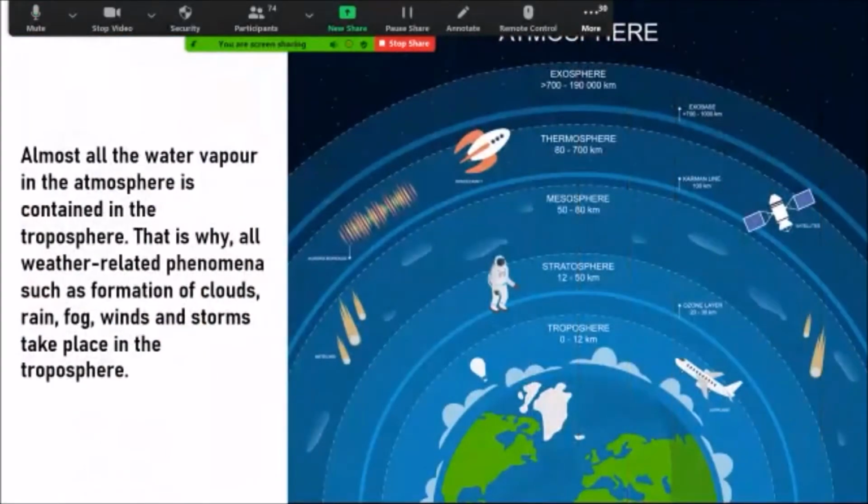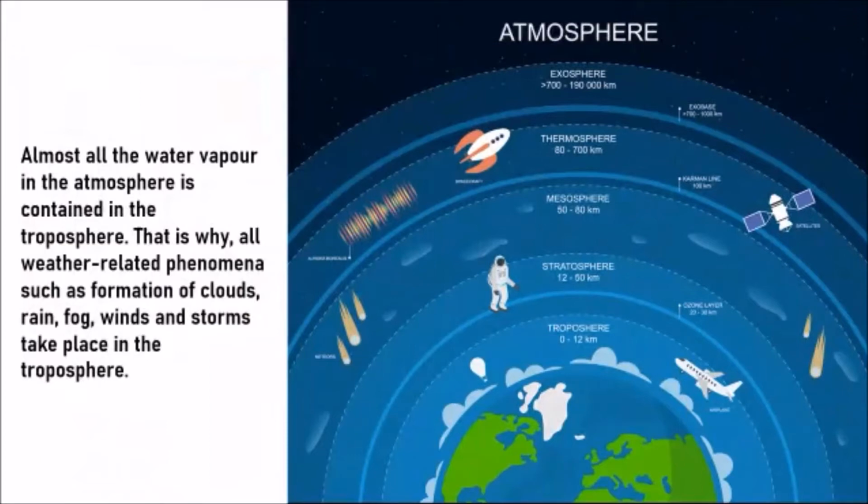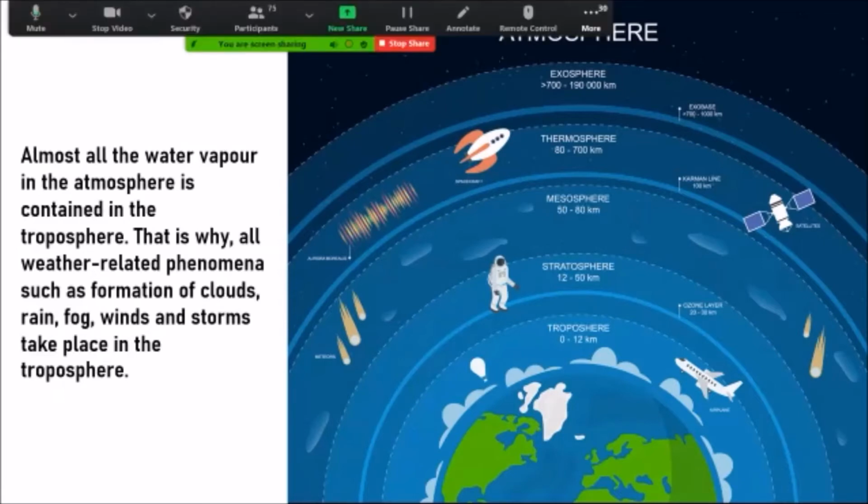Now, one more reason for it to be important is almost all the water vapor in the atmosphere is contained in the troposphere. Wow, really? All the water vapor that you can see around you is in the troposphere. That is why all weather related phenomena such as formation of clouds, rain, fog, winds, and storms all take place in the troposphere. Remember, we all learned about hailstorm in fourth standard. Think of that. All this happens right now where?